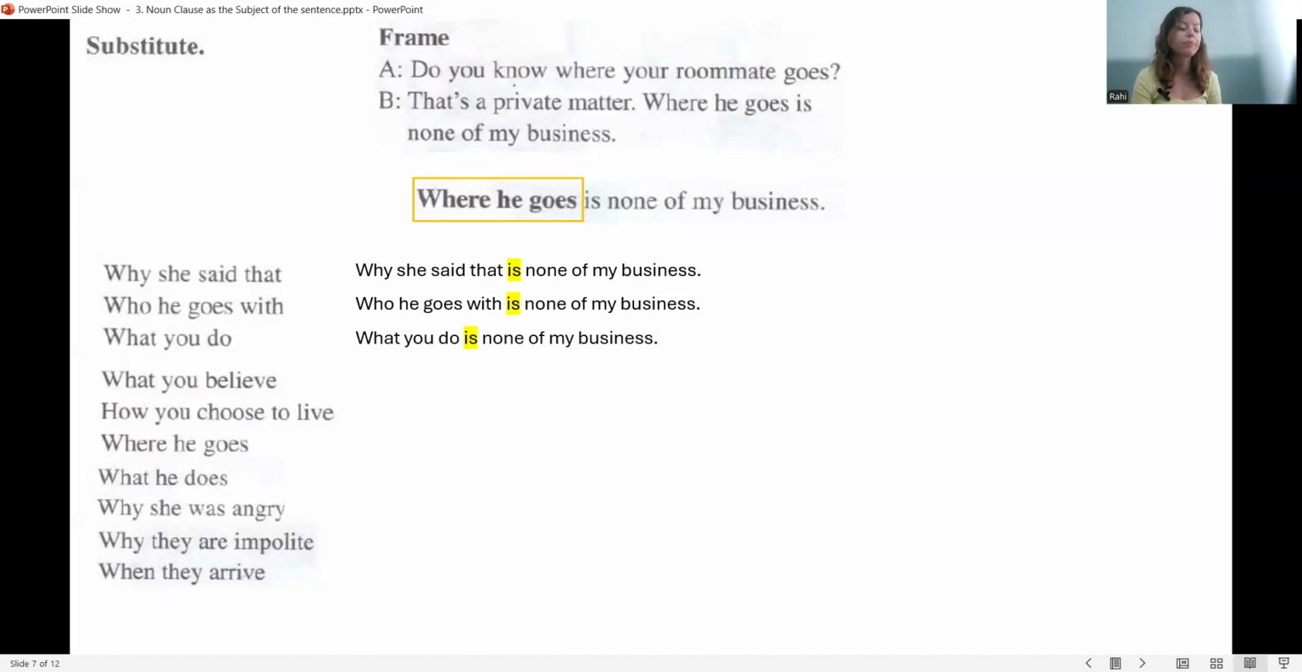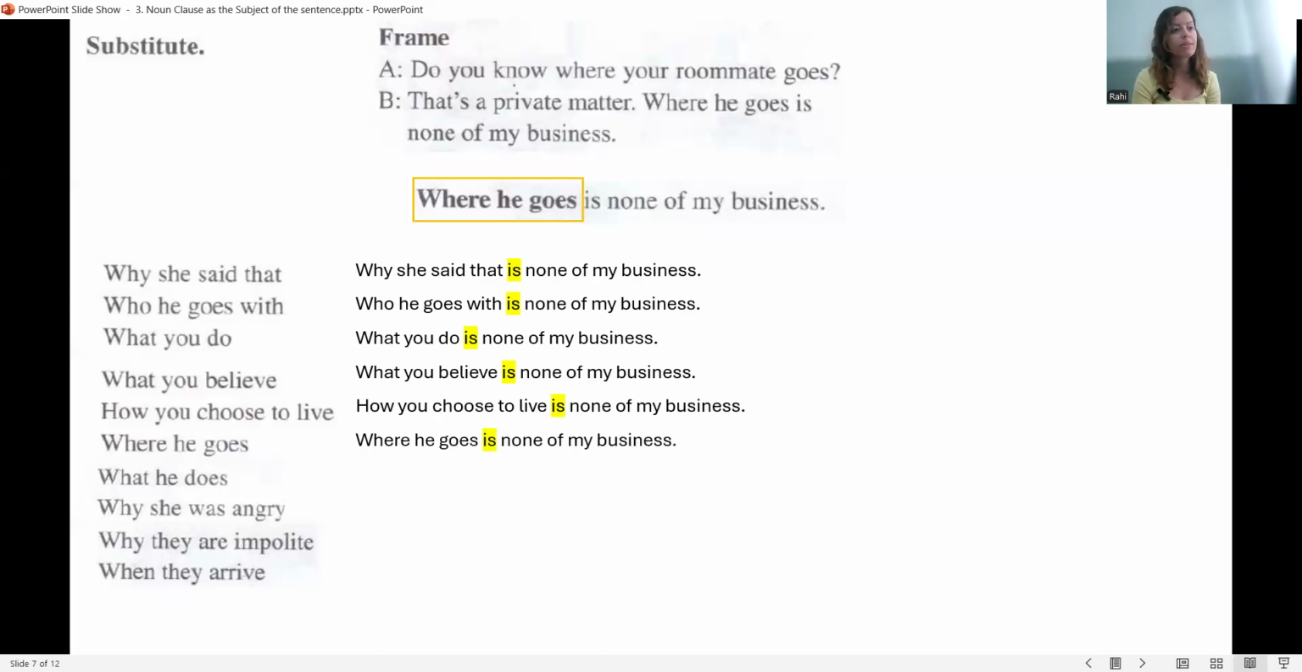What you believe. What you believe is none of my business. How you choose to live. How you choose to live is none of my business. Where he goes. Where he goes is none of my business. What he does. What he does is none of my business.